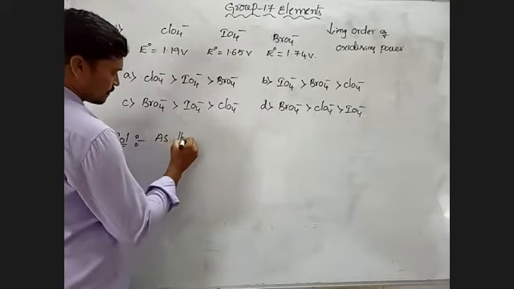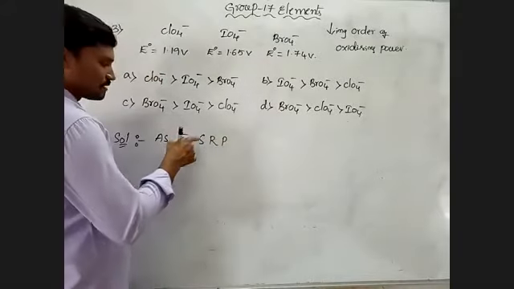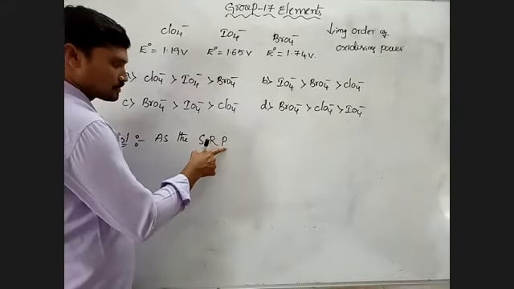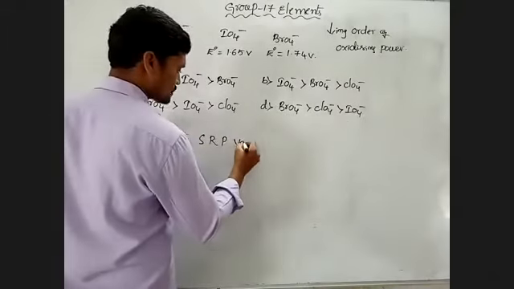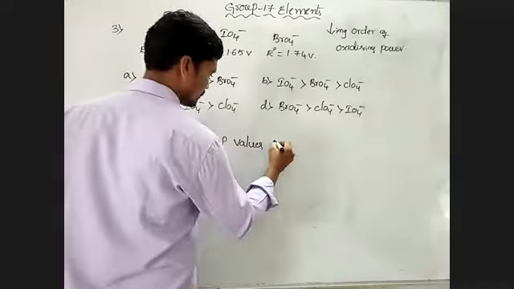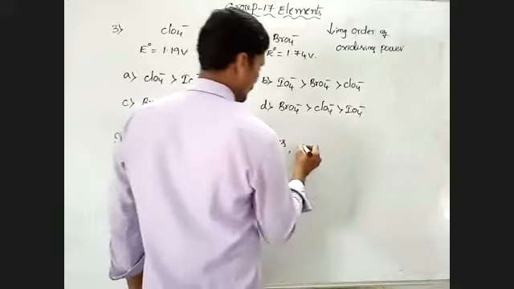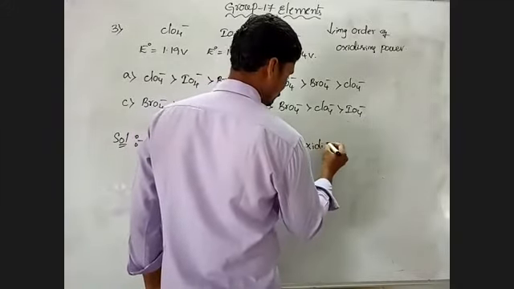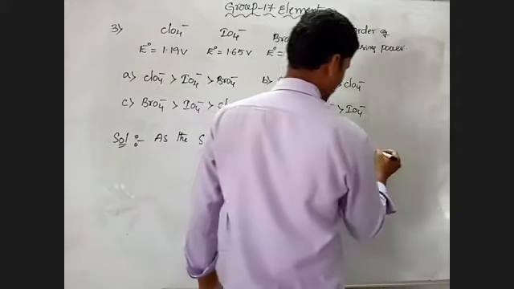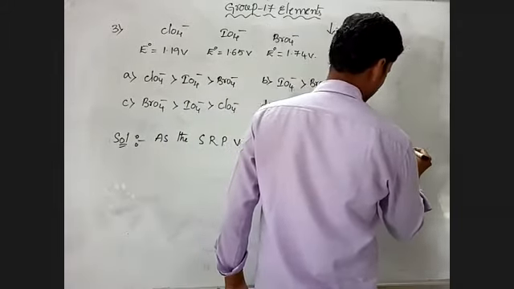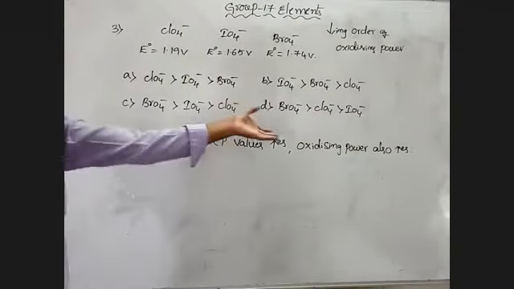SRP means standard reduction potential. As the standard reduction potential values increase, oxidizing power also increases. That is the reason for oxidizing power.